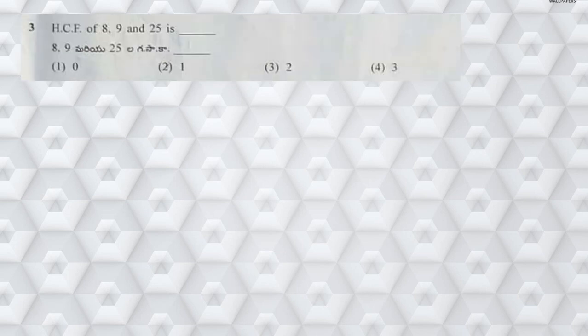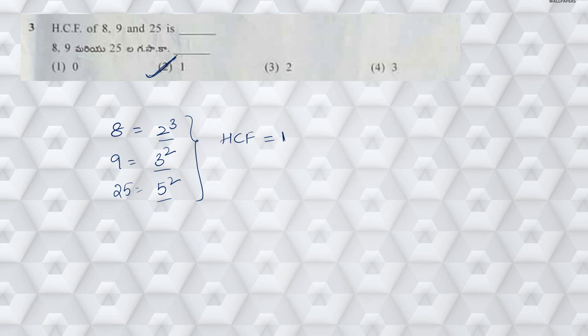Right, next moving on to question number 3. HCF of 8, 9 and 25. If you observe, 8 can be written as 2 power 3, the same way 9 can be written as 3 power 2, and 25 can be written as 5 square. If you observe each and every number, there is no common prime factor. That means these numbers are co-primes to each other, right? So when they are co-primes, simply we can say HCF is equal to 1. Hence the answer is 1.